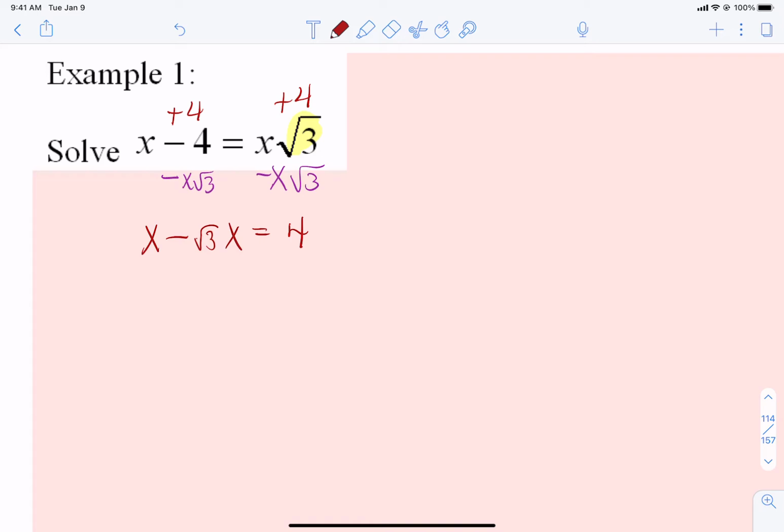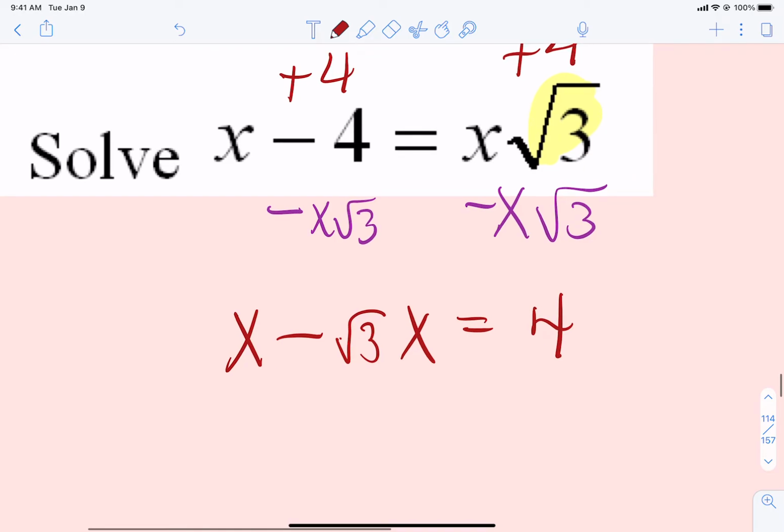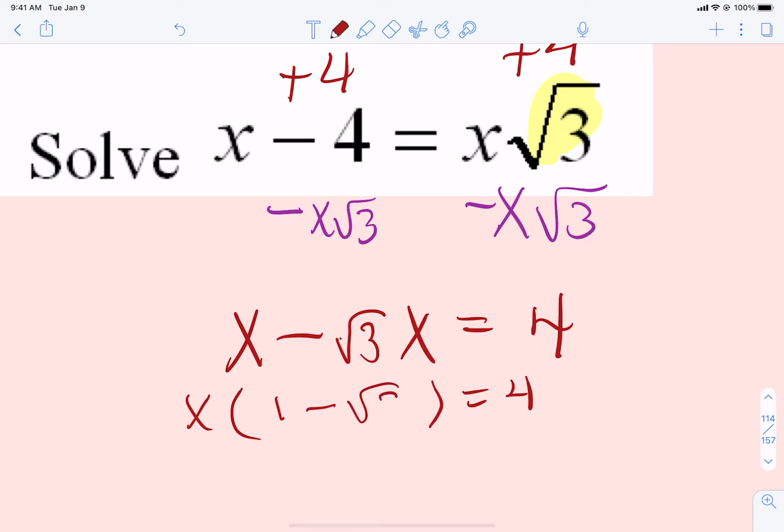So remember, earlier in the chapter, we discussed factoring. This is a time where factoring is going to be something we have to do. There's no other way to get the x by itself. So at this point, let's factor out an x. Now, when we factor out an x, remember what's technically happening. We're dividing out an x from both of those things. If we divide the x out of x, x divided by x is 1. Don't forget to put that 1 there. That's very easy to do. And then we have a minus square root of 3. That's a little easier to see.